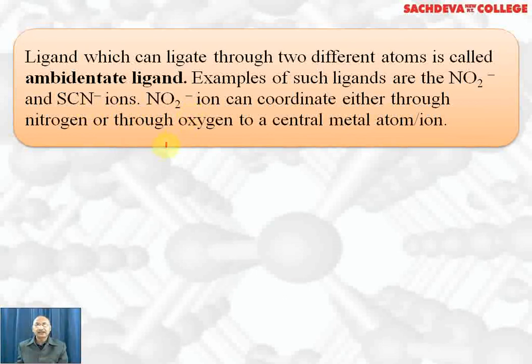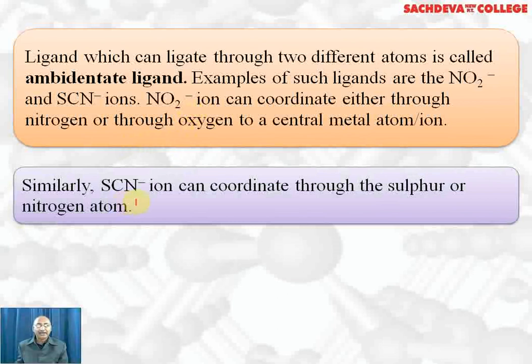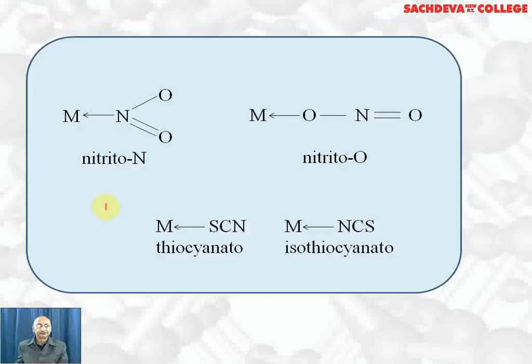So NO2- can coordinate either through nitrogen or through oxygen. That's why it is called an ambidentate ligand. SCN- can also coordinate through sulfur or nitrogen. Through sulfur we call it thiocyanato, and through nitrogen we call it isothiocyanato. Here we have shown this is called nitrito-N because the linkage is through nitrogen. This linkage is through oxygen, we call it nitrito-O. This is thiocyanato, the linkage is through sulfur, and this one, with nitrogen linkage, we call isothiocyanato.